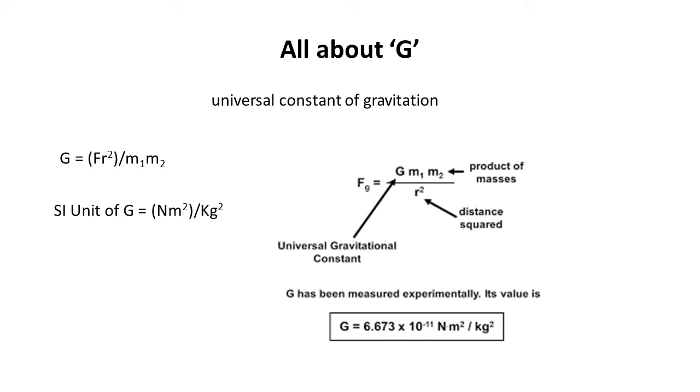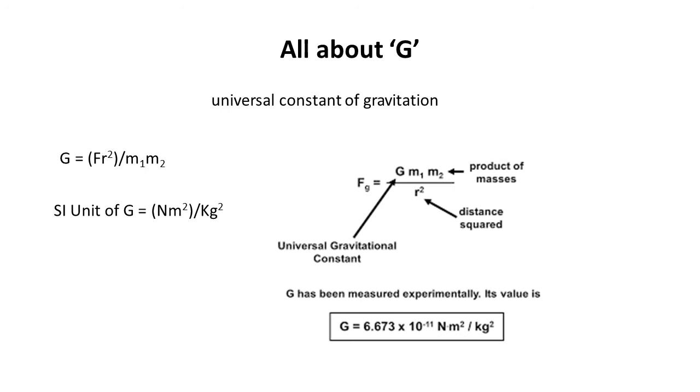So in such a case, when we are talking about the objects having unit masses and the distance between their centers is 1 meter, then the force, that is gravitational force that exists between these two objects is equal to this universal constant of gravitation. Its value is already calculated by famous scientist Henry Cavendish. In SI system, its value is 6.67 into 10 raised to minus 11.